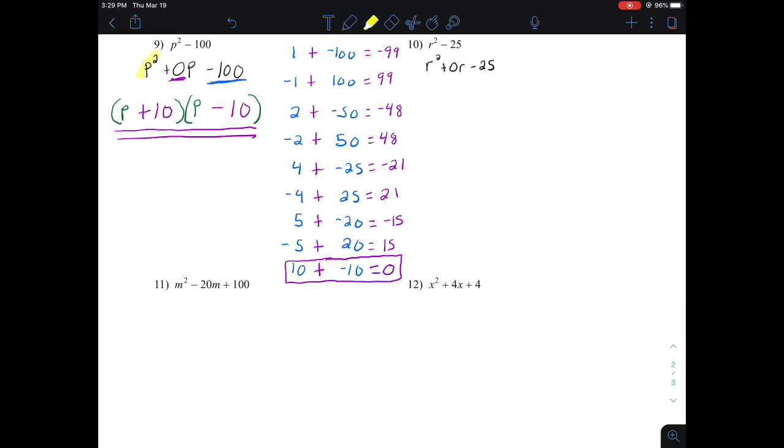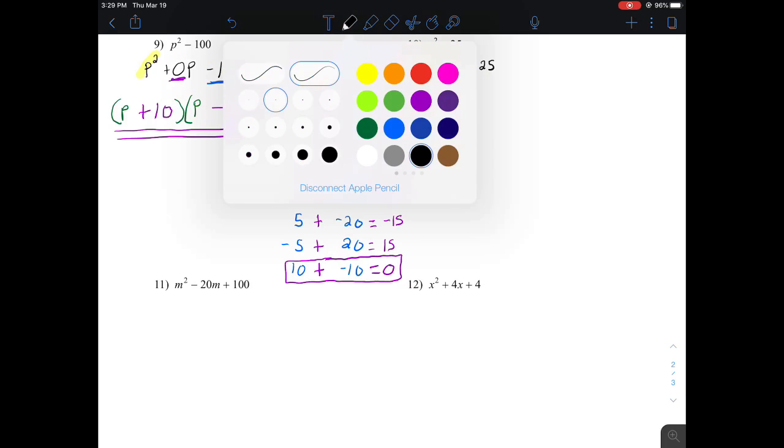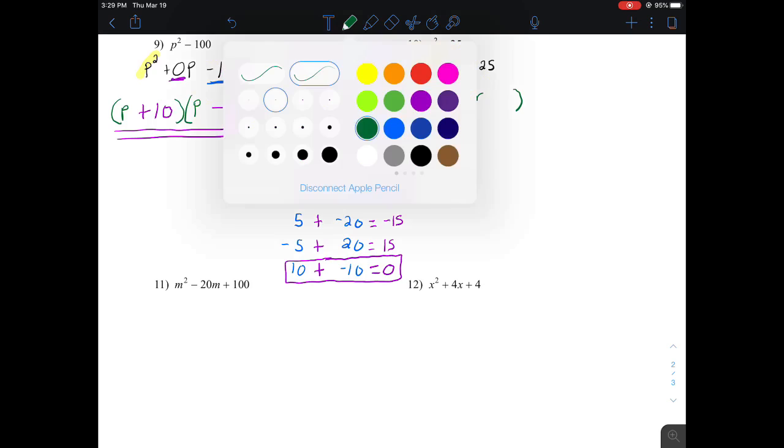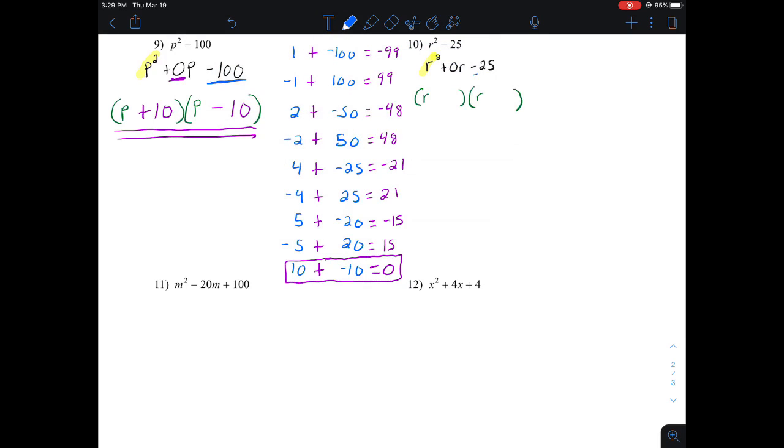And we're going to start trying to factor. Well, the coefficient in front of the squared term is 1 again. So I can go ahead and make my factors where I have r plus or minus some number times r plus or minus another number, because r times r makes r squared. Now I look and figure out what times what makes negative 25.